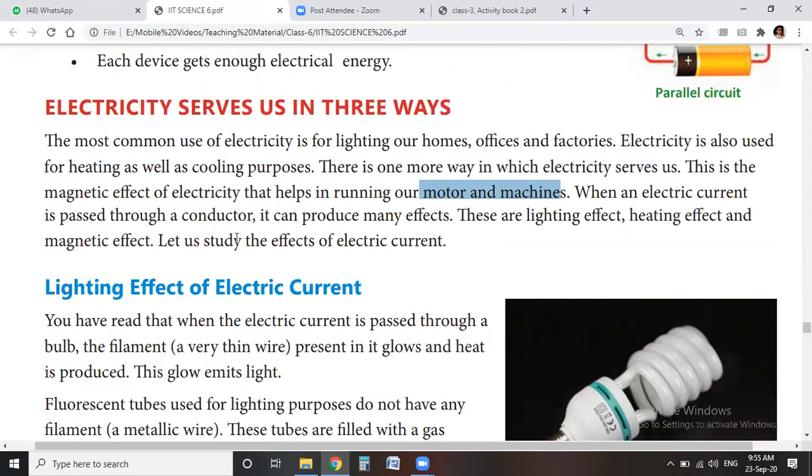When an electric current passes through a conductor, it produces many effects: lighting effect, heating effect, and magnetic effect.